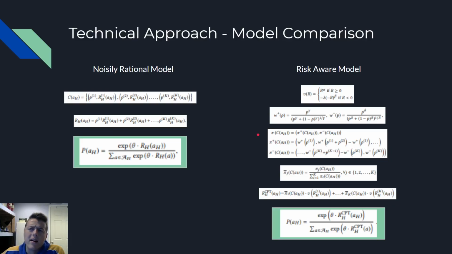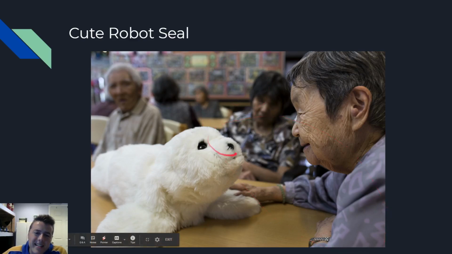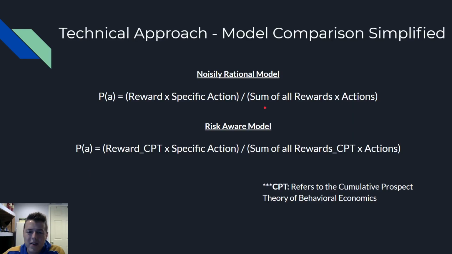I watched a TED Talk once where they said the second you show a math equation on your PowerPoint, you lose the attention of 95% of the audience. So, to gain back some of your attention, here's a picture of a cute robot seal. You got a cute seal here, you got the cute old guy, and hopefully I got a lot of your attention back.